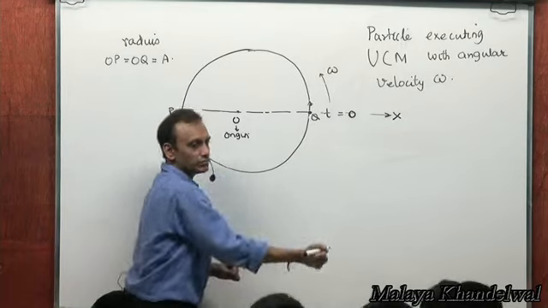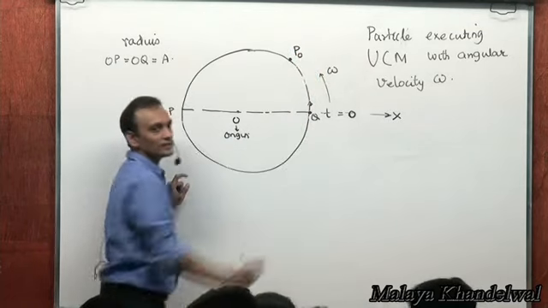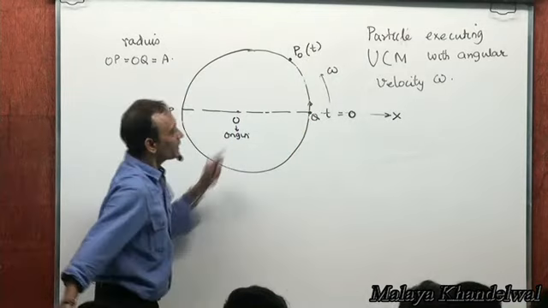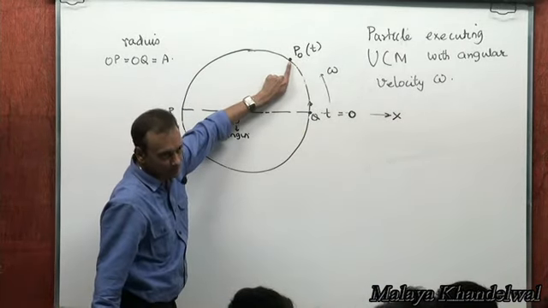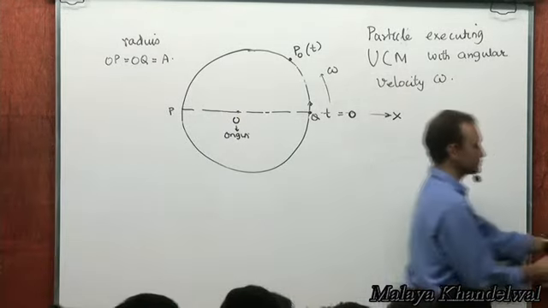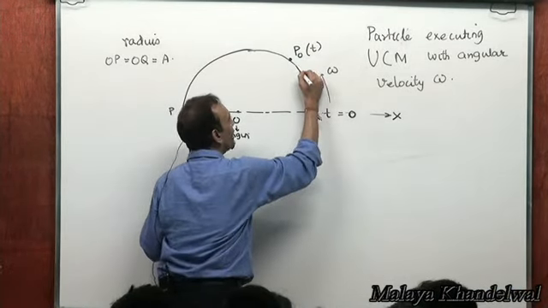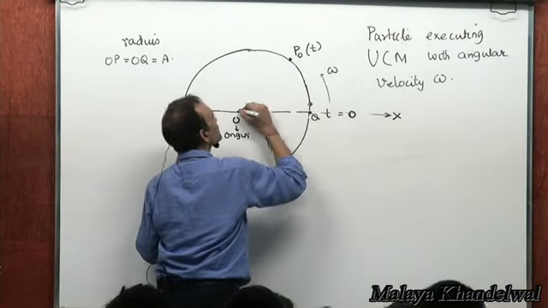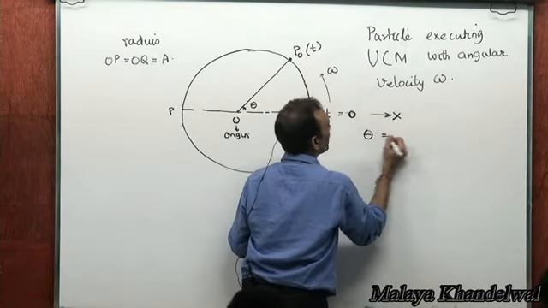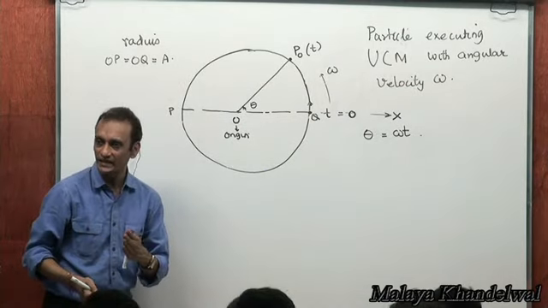T seconds later, the particle, let me call that particle P naught, at an instant of time t, would arrive at some point here on the circumference, right? And it would have described an angle theta at the center equal to omega t, right?